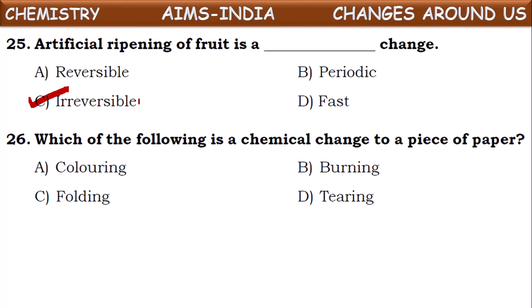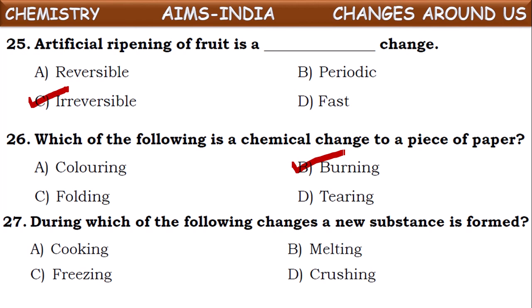Next question. Which of the following is a chemical change to a piece of paper? So if you take a piece of paper, if we color it, will its chemical composition change? No. If we burn it, will its chemical composition change? Yes. Because when you burn a paper, it converts into ash. From that ash obtained, we cannot get back the paper taken. So it is a chemical change. Folding and tearing also, there will be no change in its chemical composition. They all come under physical changes. Only burning is chemical change. Next.